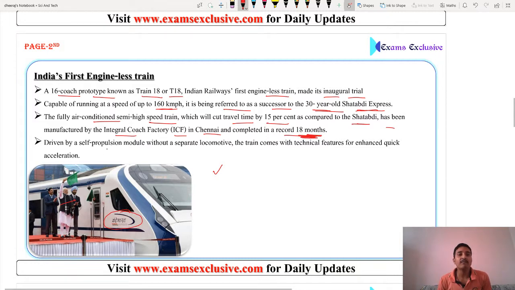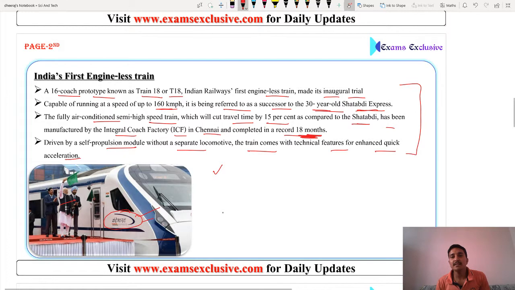Driven by a self-propulsion model without a separate locomotive, the train comes with a technical feature for enhanced quick acceleration. This is the feature. These are the features of T18, or you can say Train 18, or you can also say Vande Bharat Express.